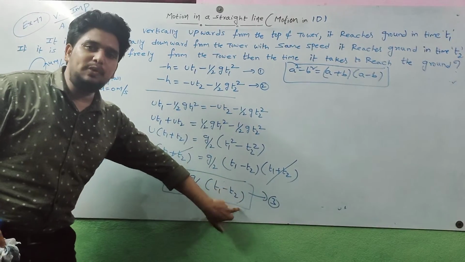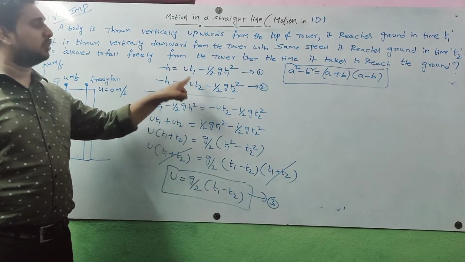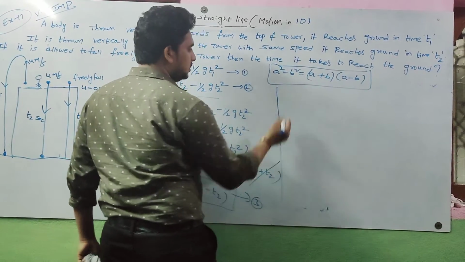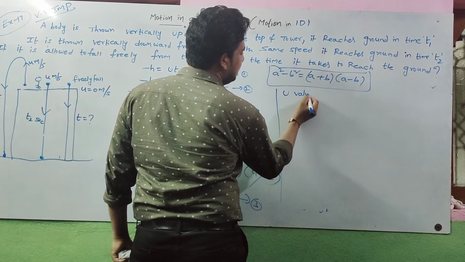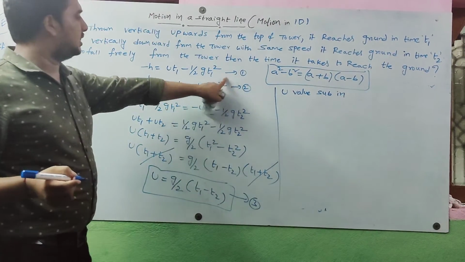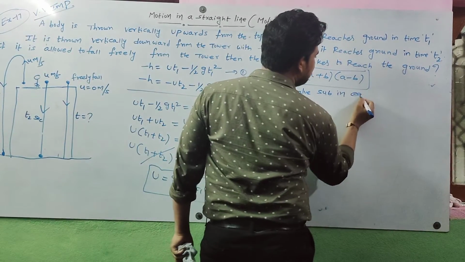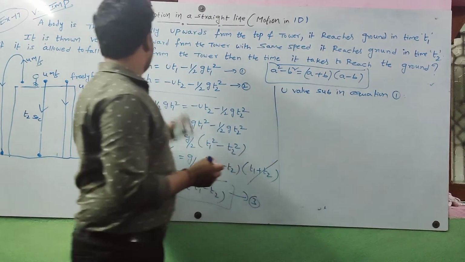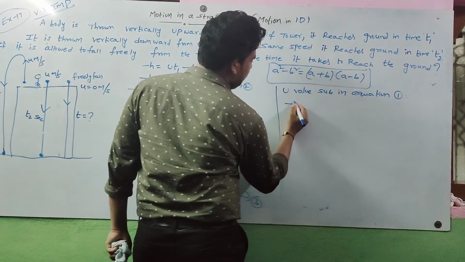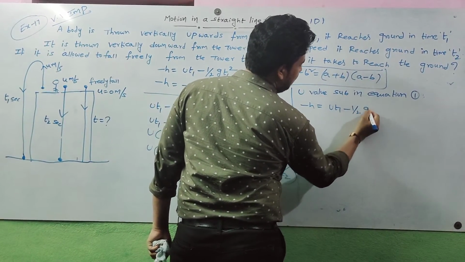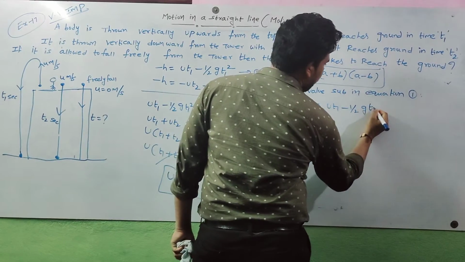This u value is substituted in equation 1 or equation 2. Let us consider equation 1. So the u value is substituted in equation 1. Minus h is equal to ut1 minus half g t1 square.